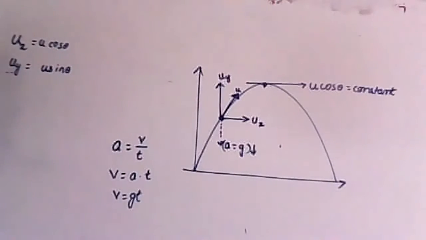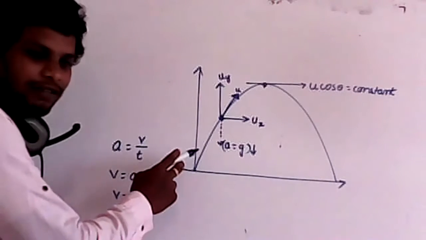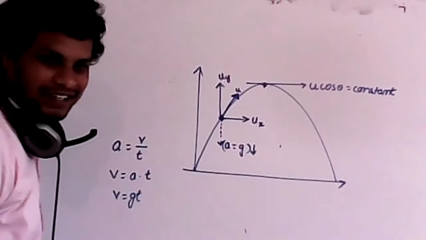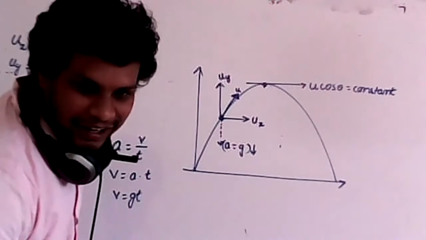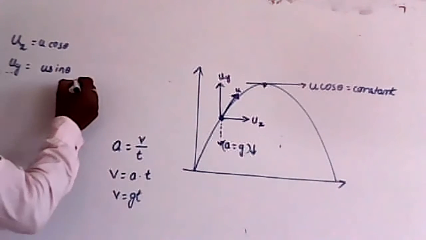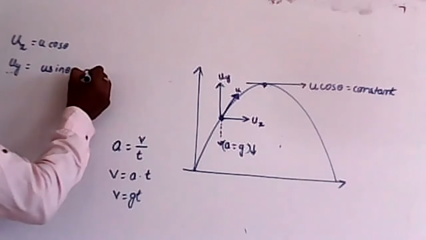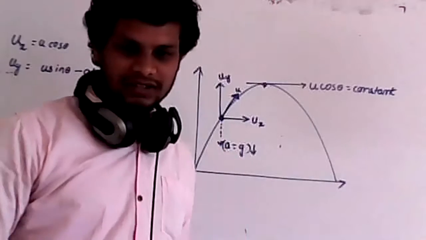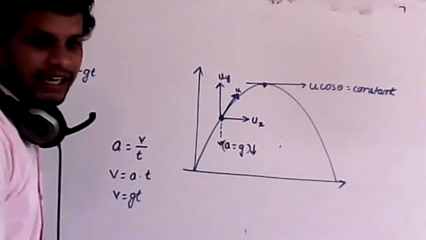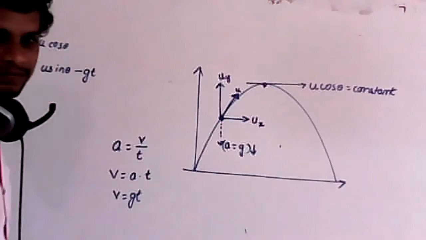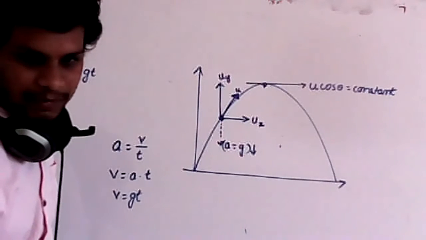Fine. Now listen, acceleration due to gravity is in the downward direction, therefore v is equal to gt. Hence, I will take the vertical component of velocity like this: uy is equal to u sin theta minus gt. Why? Because gt is in the downward direction. Therefore, I will take u sin theta minus gt. That is uy. Are you clear?